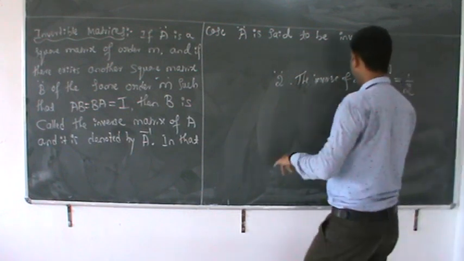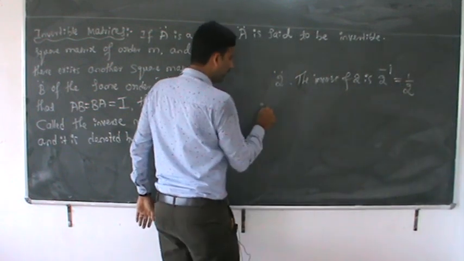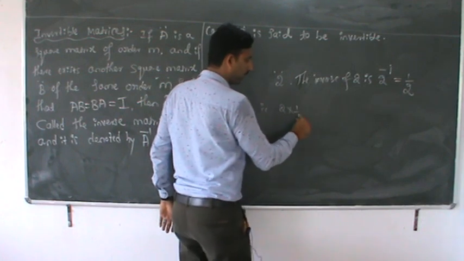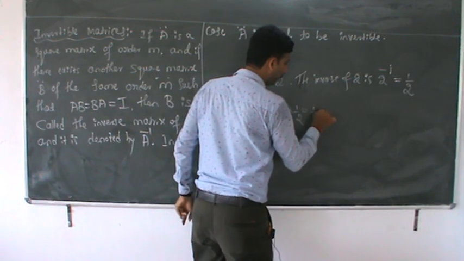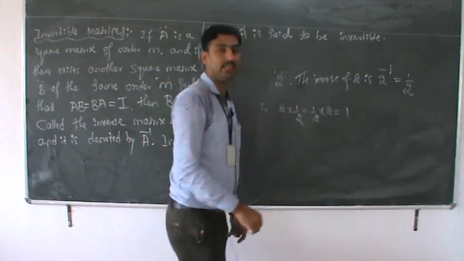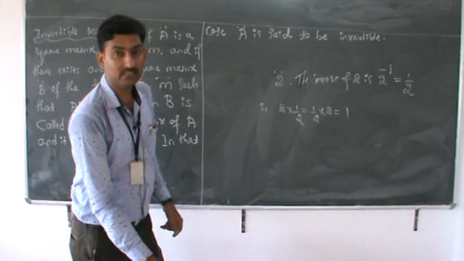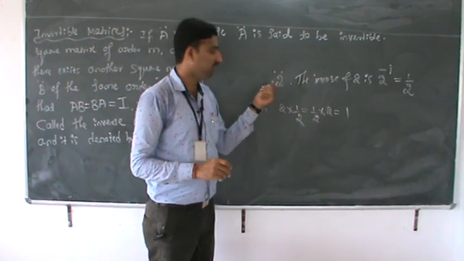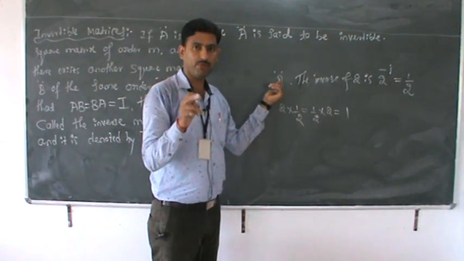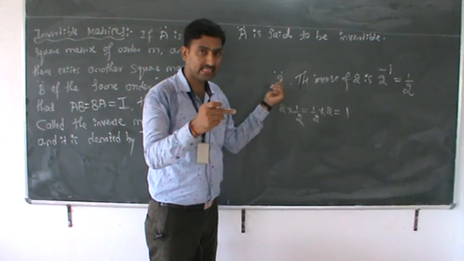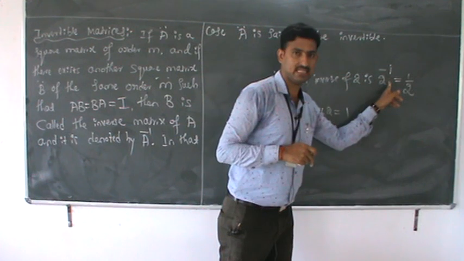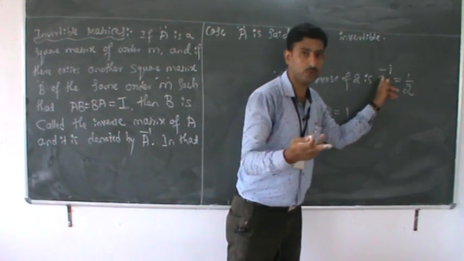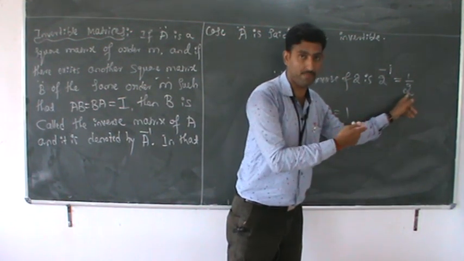And what is the meaning? That is 2 into 1 by 2. Are you agree? 2 into 1 by 2, which is equal to 1 by 2 into 2, which is equal to 1. The answer is 1. If you have the number 2, then there exists another number, that is 2 inverse, which is 1 by 2 in case of numbers.